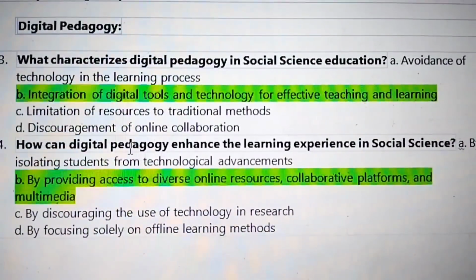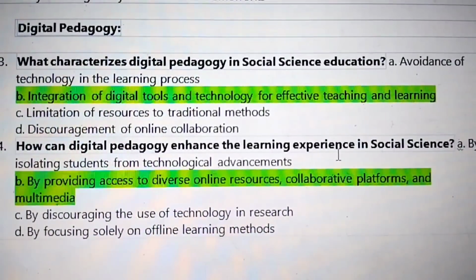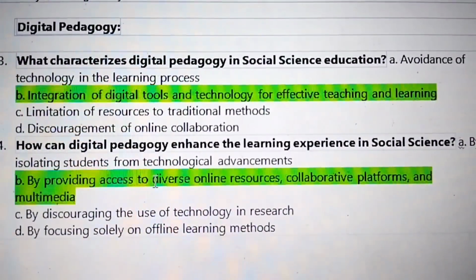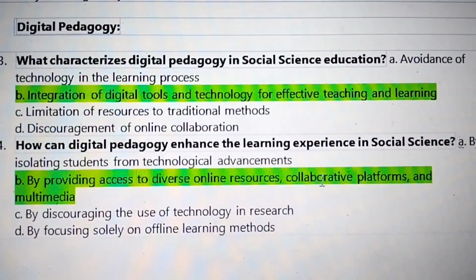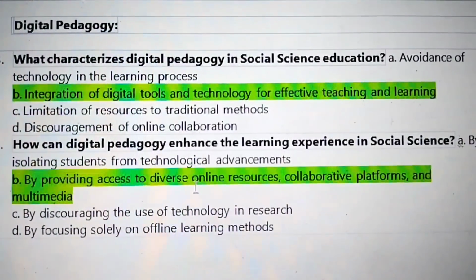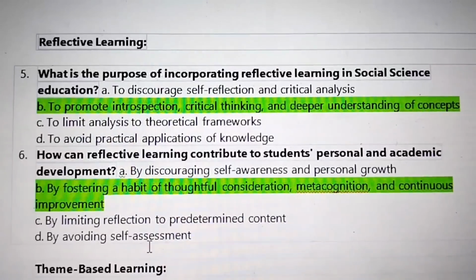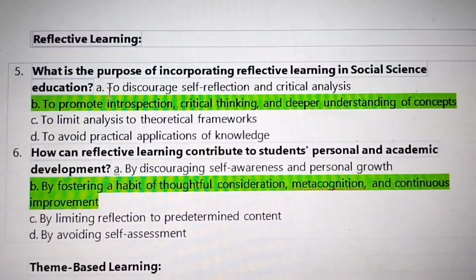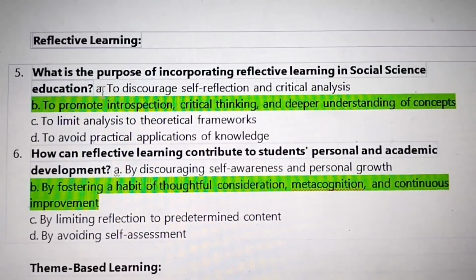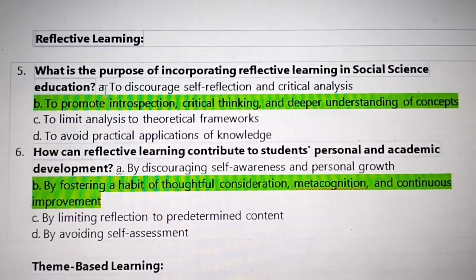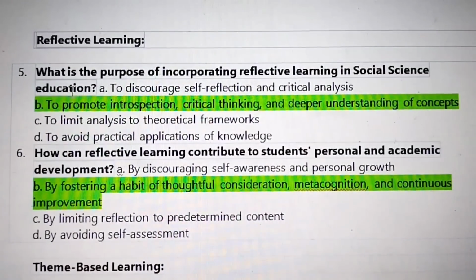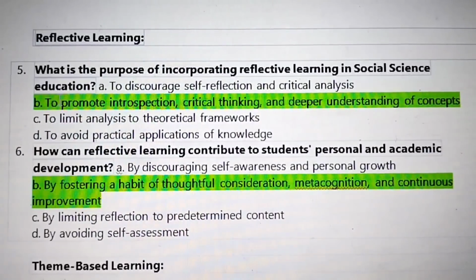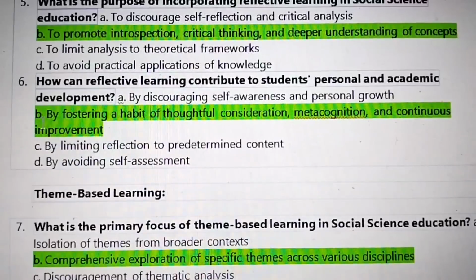How can digital pedagogy enhance the learning experience in social science? By providing access to diverse online resources, collaborative platforms, and multimedia. Next topic, reflective learning. What is the purpose of incorporating reflective learning in social science education? To promote introspection, critical thinking, and deeper understanding of concepts.